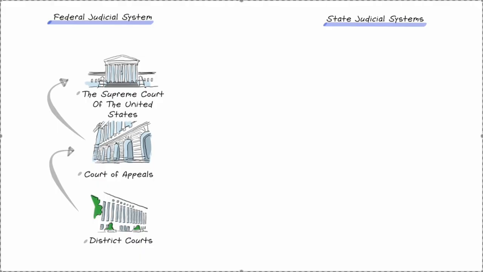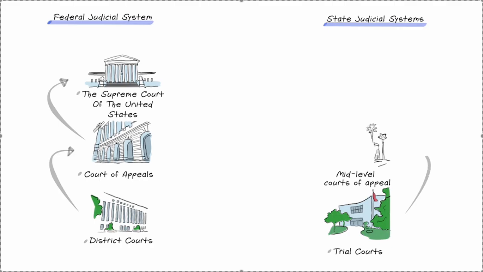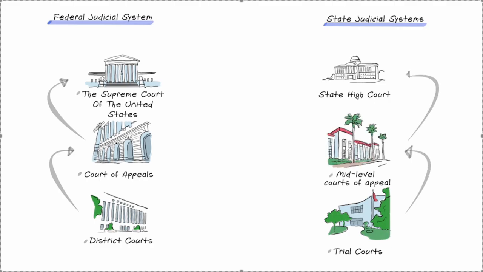Each state has its own court structure that looks similar to the federal structure. That is no coincidence. When Congress created the federal court structure, it mirrored what already existed in many states. Although all states have trial courts, many have several kinds of trial courts, such as drug courts, juvenile courts, family courts, and others. States typically have mid-level courts of appeals and state high courts, often called the state Supreme Court. For cases involving only state laws, no federal law or U.S. constitutional questions, the state high court is the last stop in the judicial system.